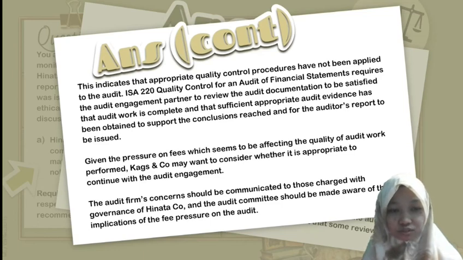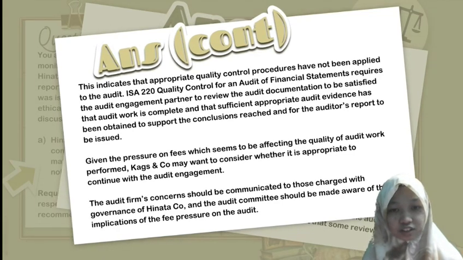ISA 220 quality control for an audit of financial statement requires the audit engagement partner to review the audit documentation to be satisfied that the audit work is complete and that sufficient appropriate audit evidence had been obtained to support the conclusion reached, and for the auditor's report to be issued.